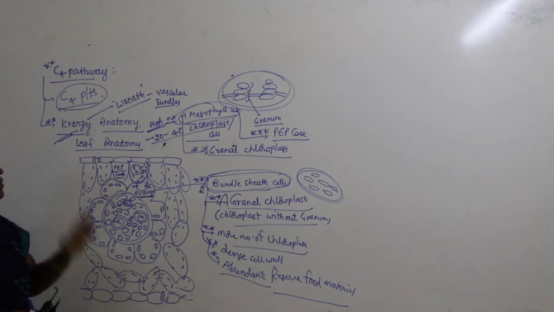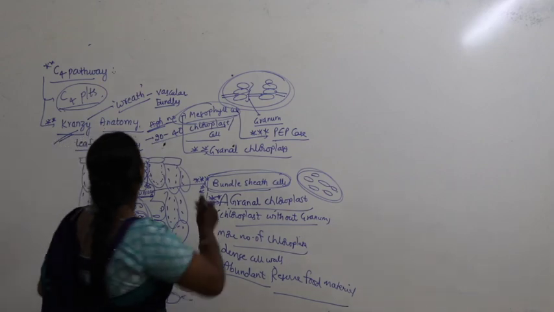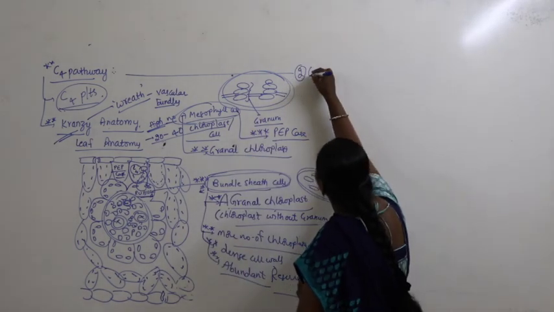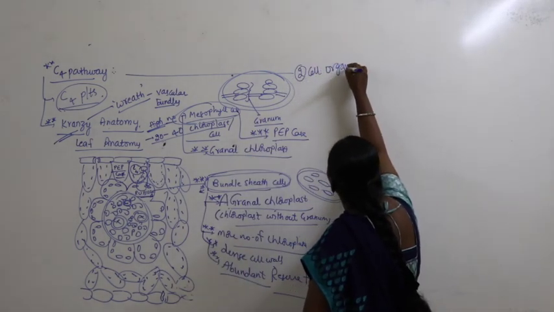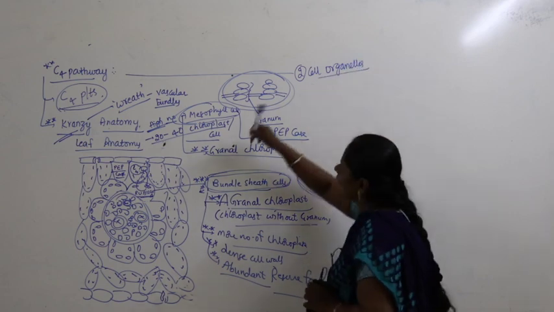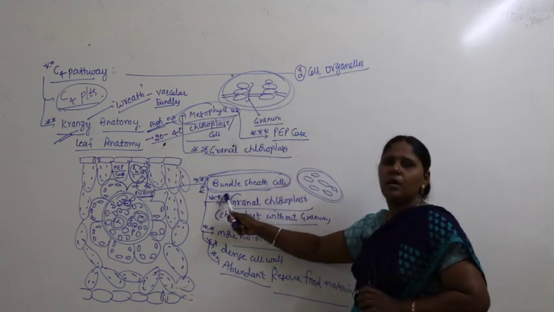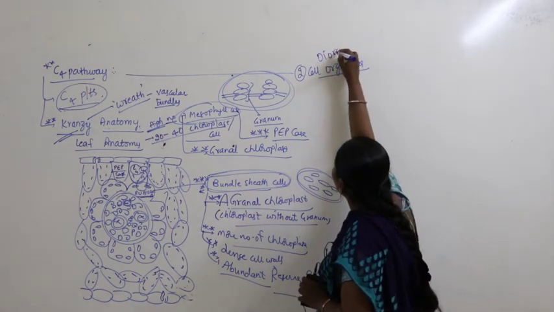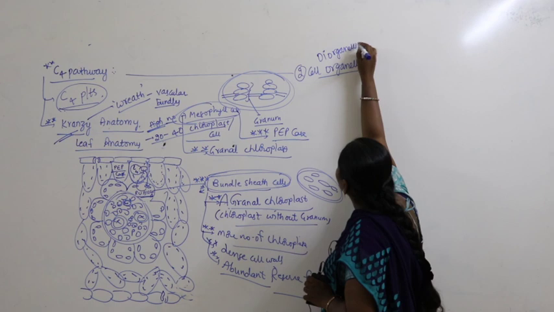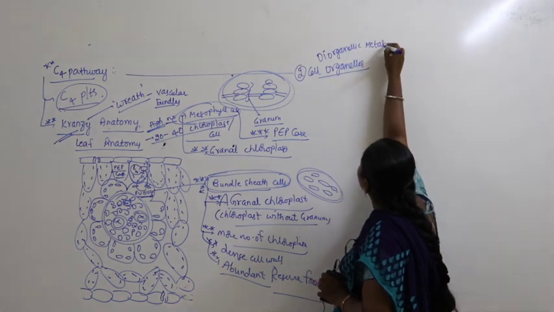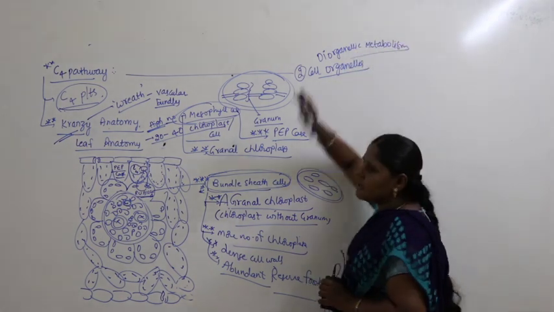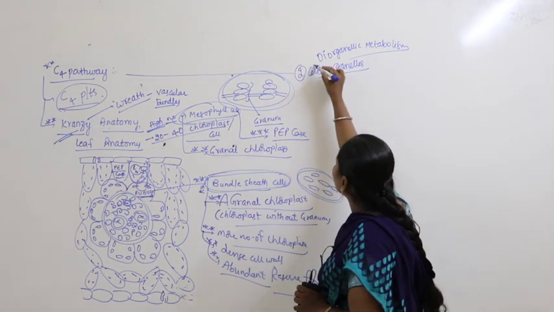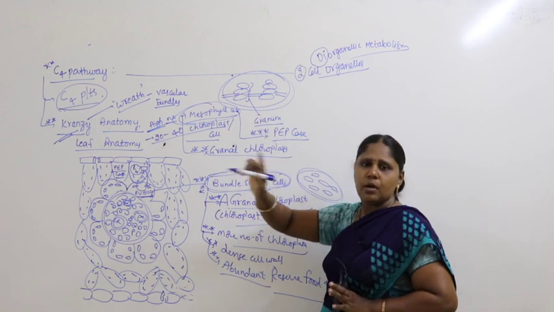Now straight away let us go with the C4 pathway. As you know, it occurs in 2 important cell types. What are they? Just now we have written, one is called mesophyll, the other is called bundle sheath cells. So we call it dioorganellic metabolism. Dioorganellic metabolism does not mean the CAM pathway or the C3 pathway. It purely speaks about the C4 pathway.